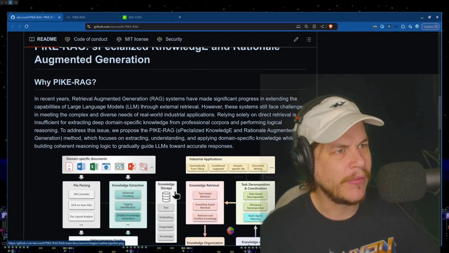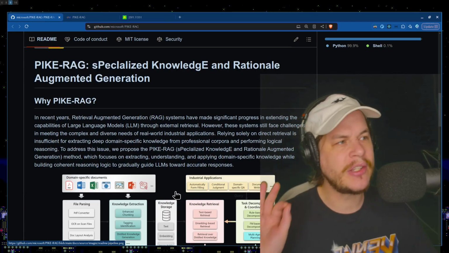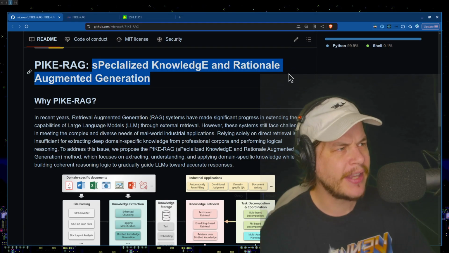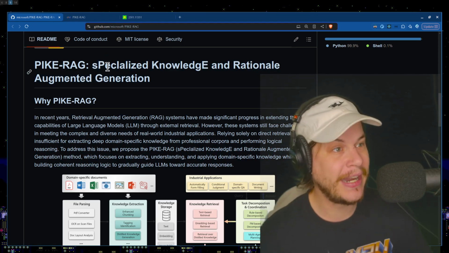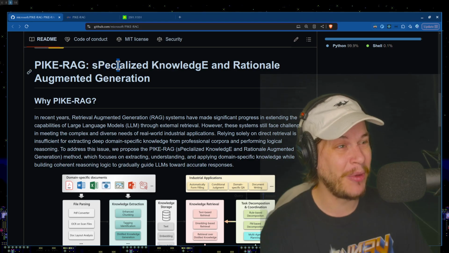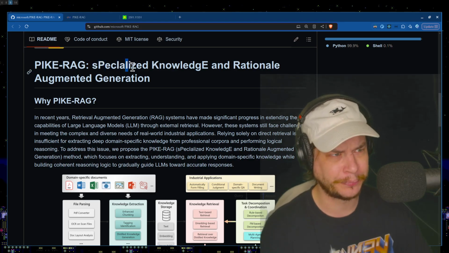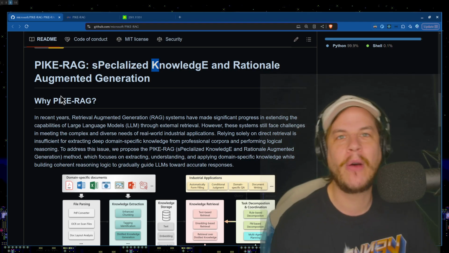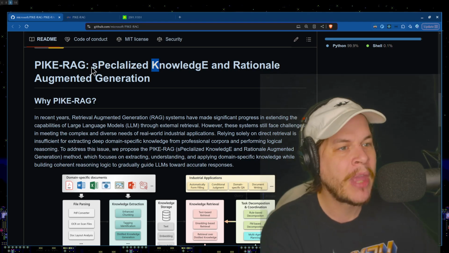All right, we've got PIKE-RAG, specialized knowledge and rationale augmented generation. They're doing the little SpongeBob casing right here. Okay, that's how they're getting out the P. The P is the second letter of specialized. Then they're grabbing one of the I's, even though they highlight two. Oh, it's an L, never mind. Then the K from the beginning, and that's not how you abbreviate, guys. It's not how it works.